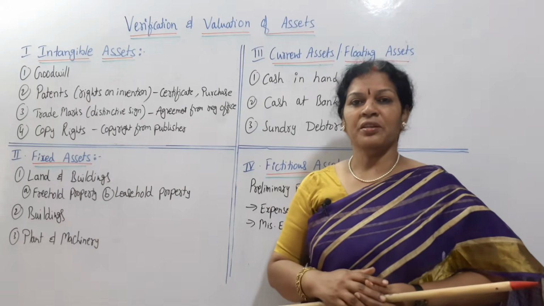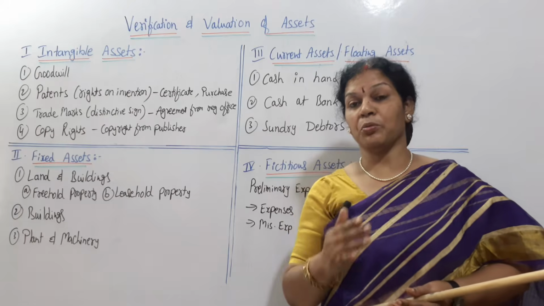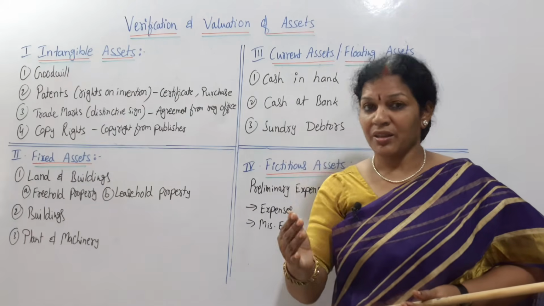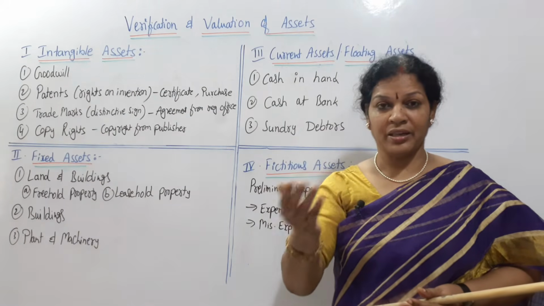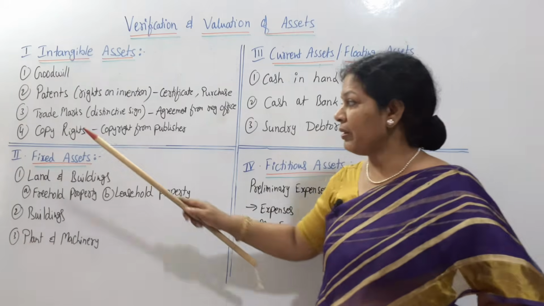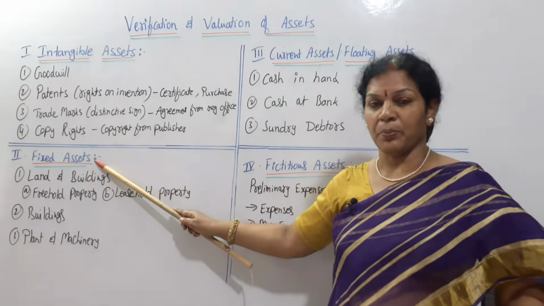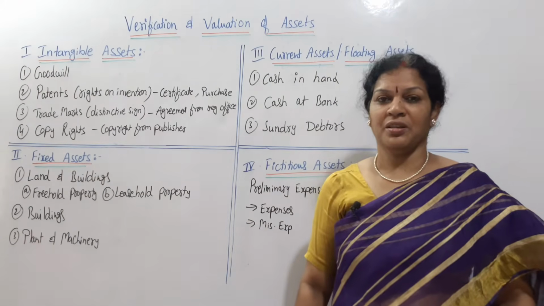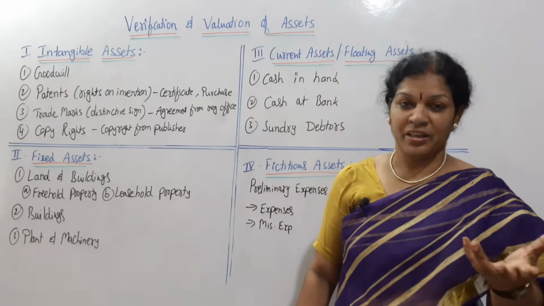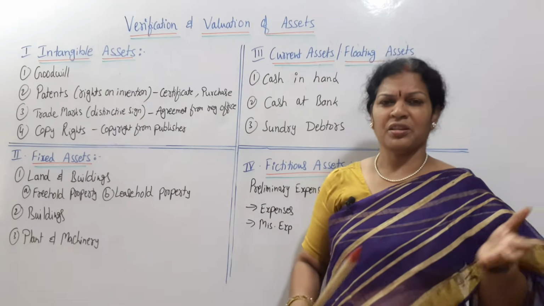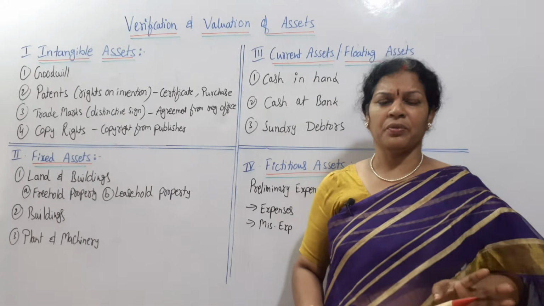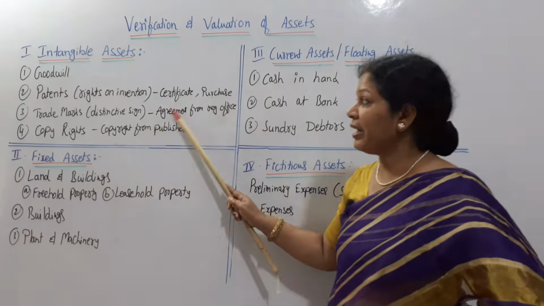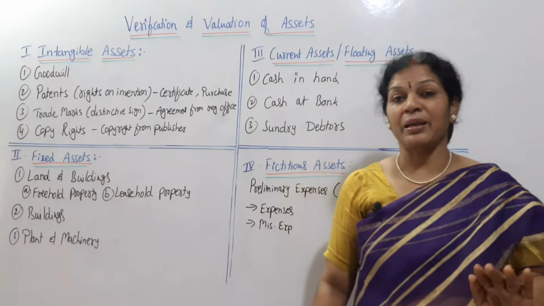Consult the publisher and take permission, find at what rate the copyrights are available, or talk to the author directly and purchase it. Whenever you take such copyrights, the copyright from the publisher has to be checked, and what amount was paid. The agreement, voucher or some written proof is also to be checked. So like this, intangible assets can be checked.